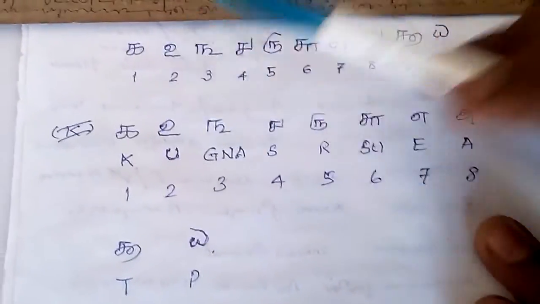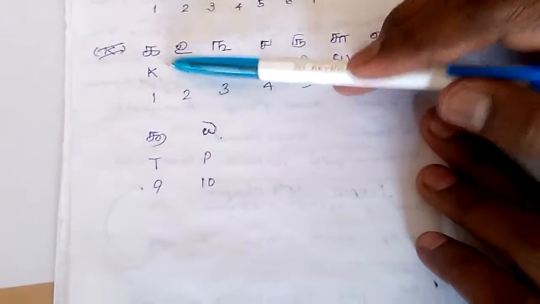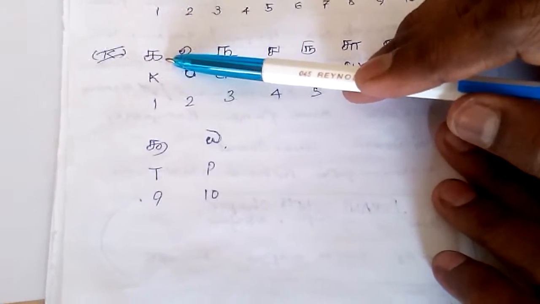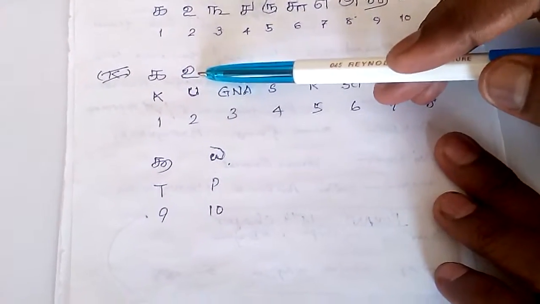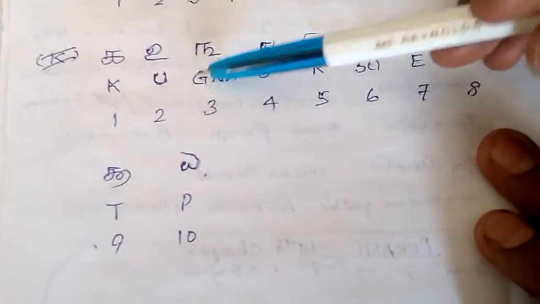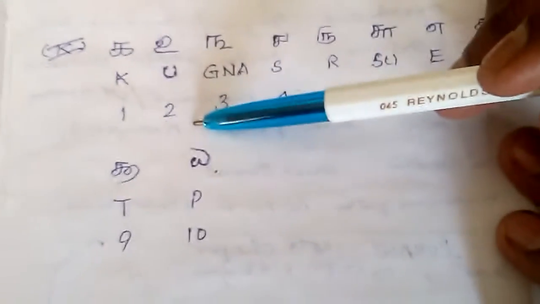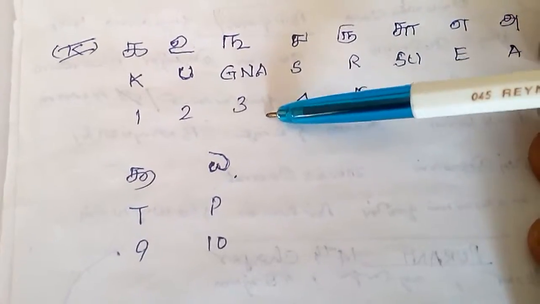This letter Ka denotes 1. This one has the English version also written there. Ka indicates 1. The second one is U, which in English letter is 2. Actually the pronunciation is U, but there is no U in English, that's why we have put U as an indication. U stands for two. Next, Nya is 3.